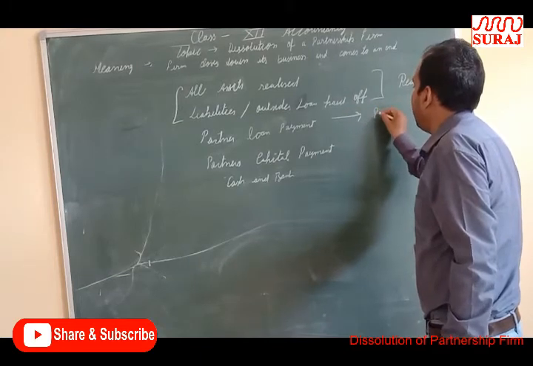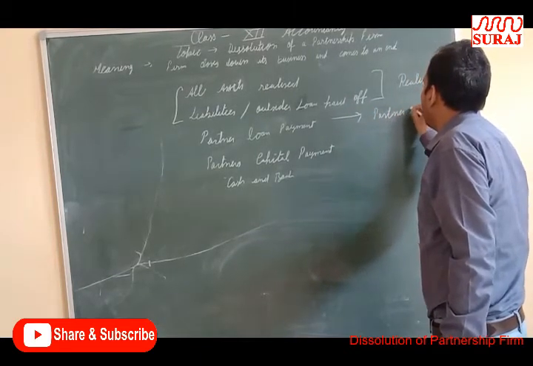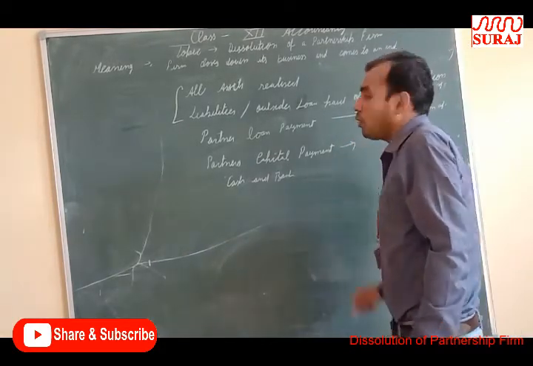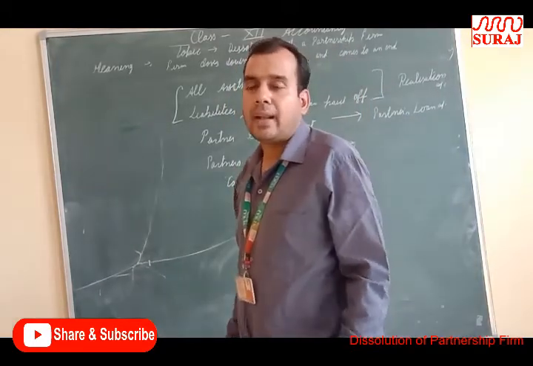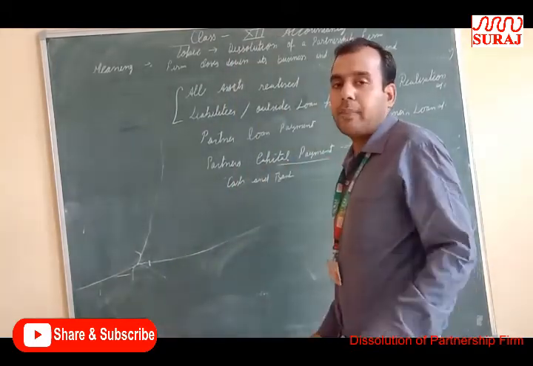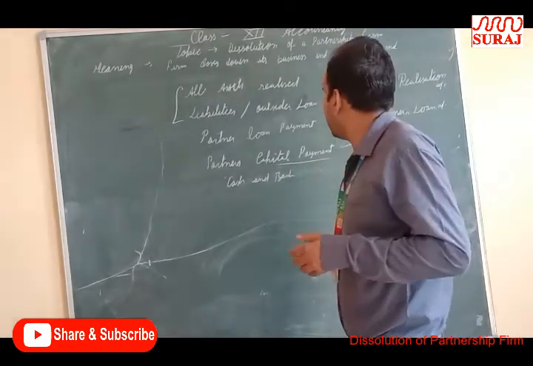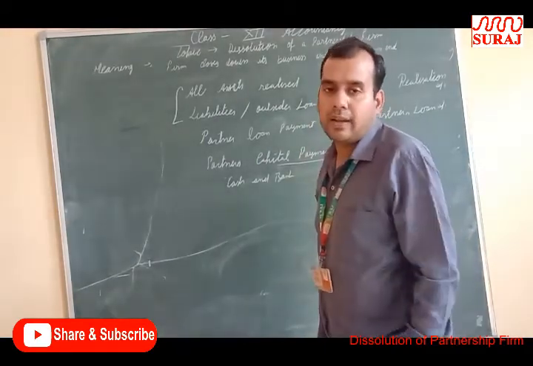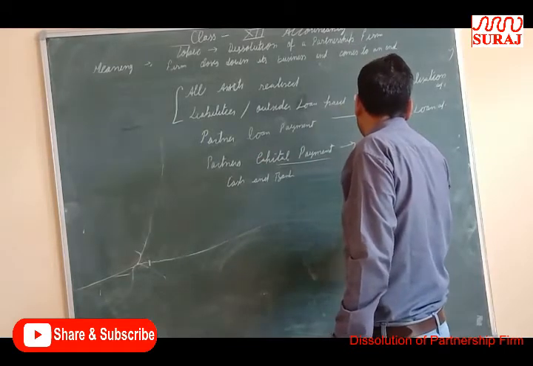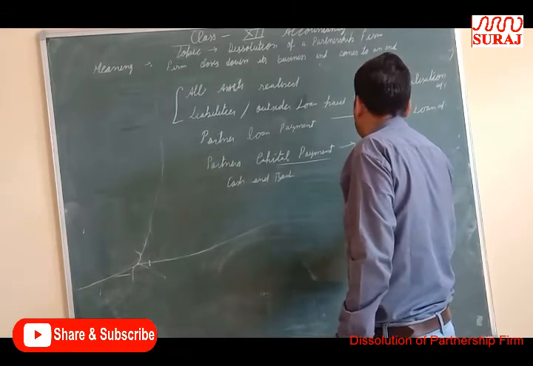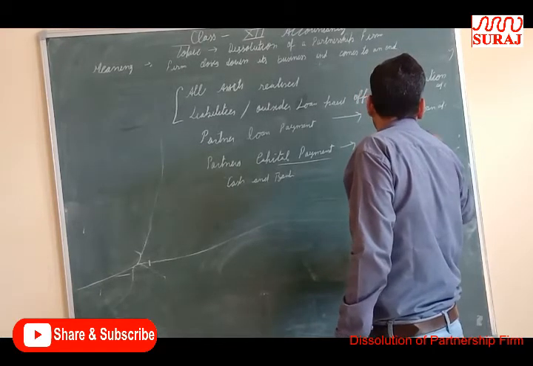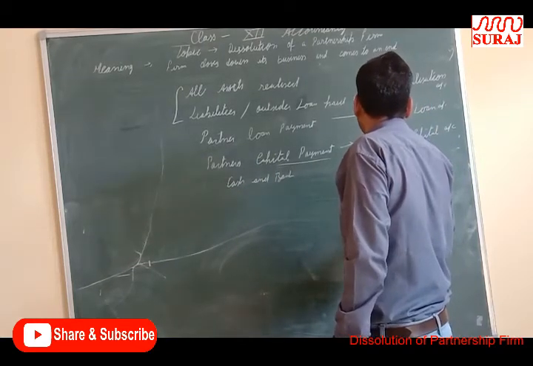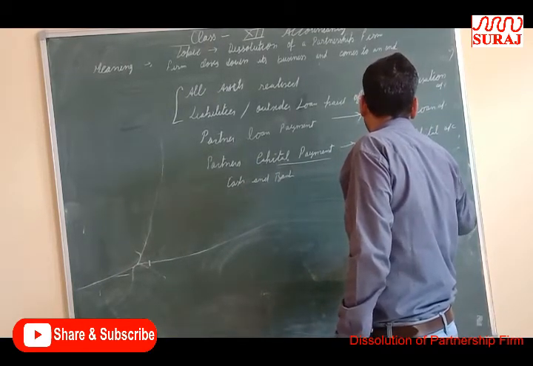For partners' loan payment, we will create a partners' loan account. For profit and loss distribution and partners' capital payment, if a partner's capital is less than their liability, we will bring cash from the partner. For this, we will create partners' capital account. Then cash and bank account.